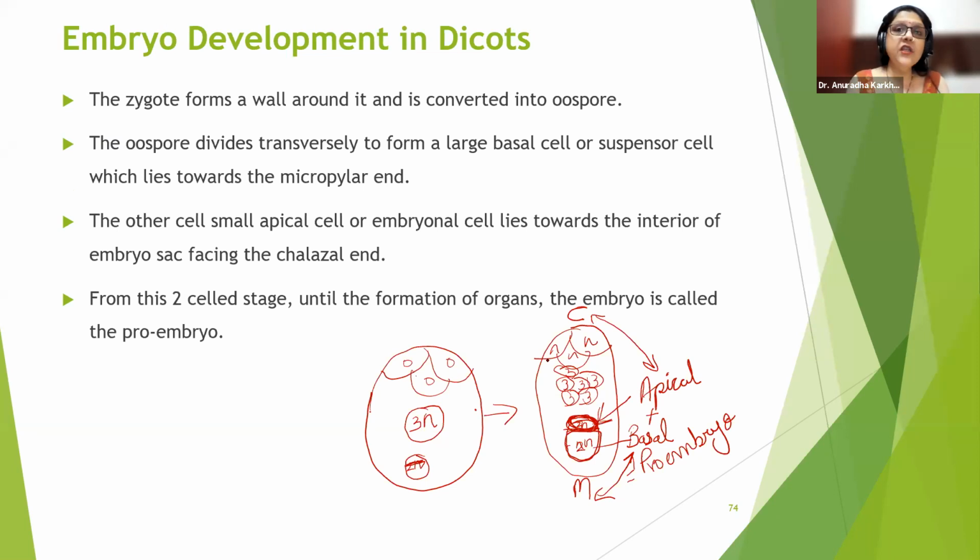Okay, organs will include radicle, plumule, axis, cotyledons. All those will be the organs. Basal is diploid and apical... No beta, how can basal and apical be haploid? Is this a 2n structure or not?